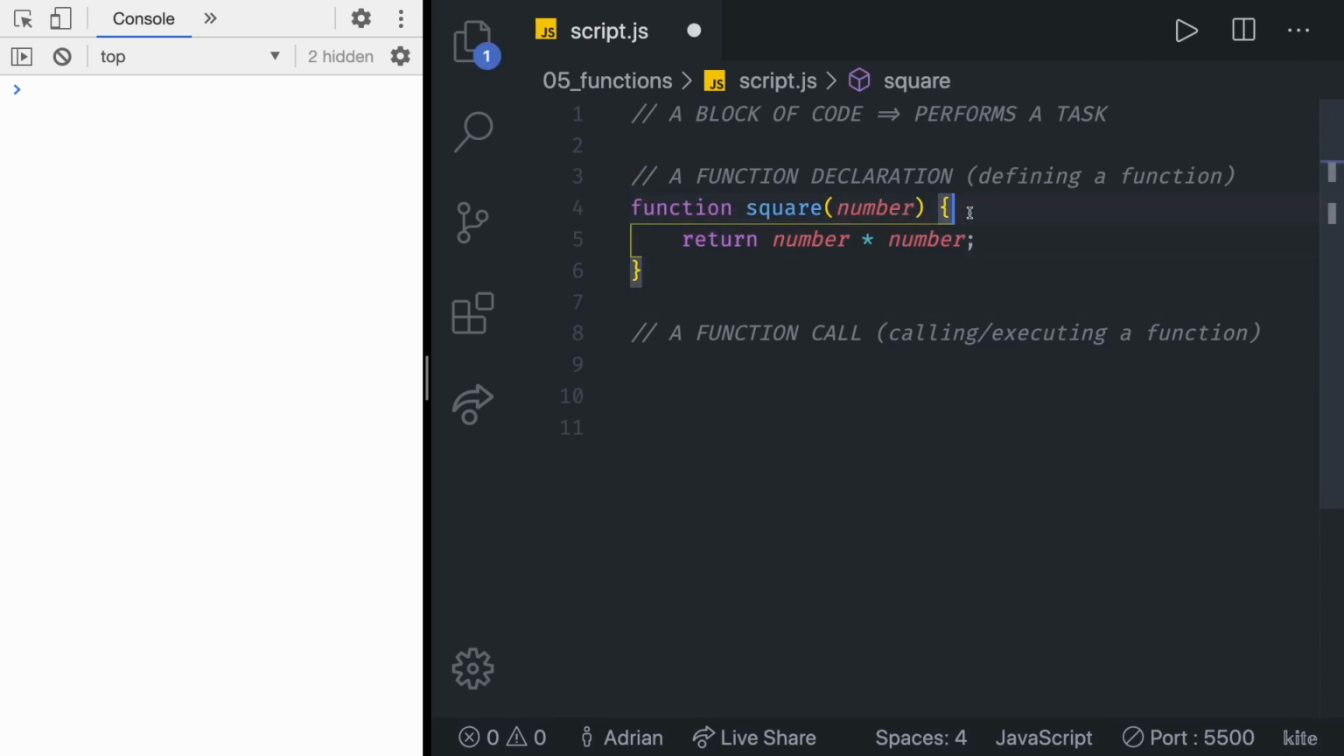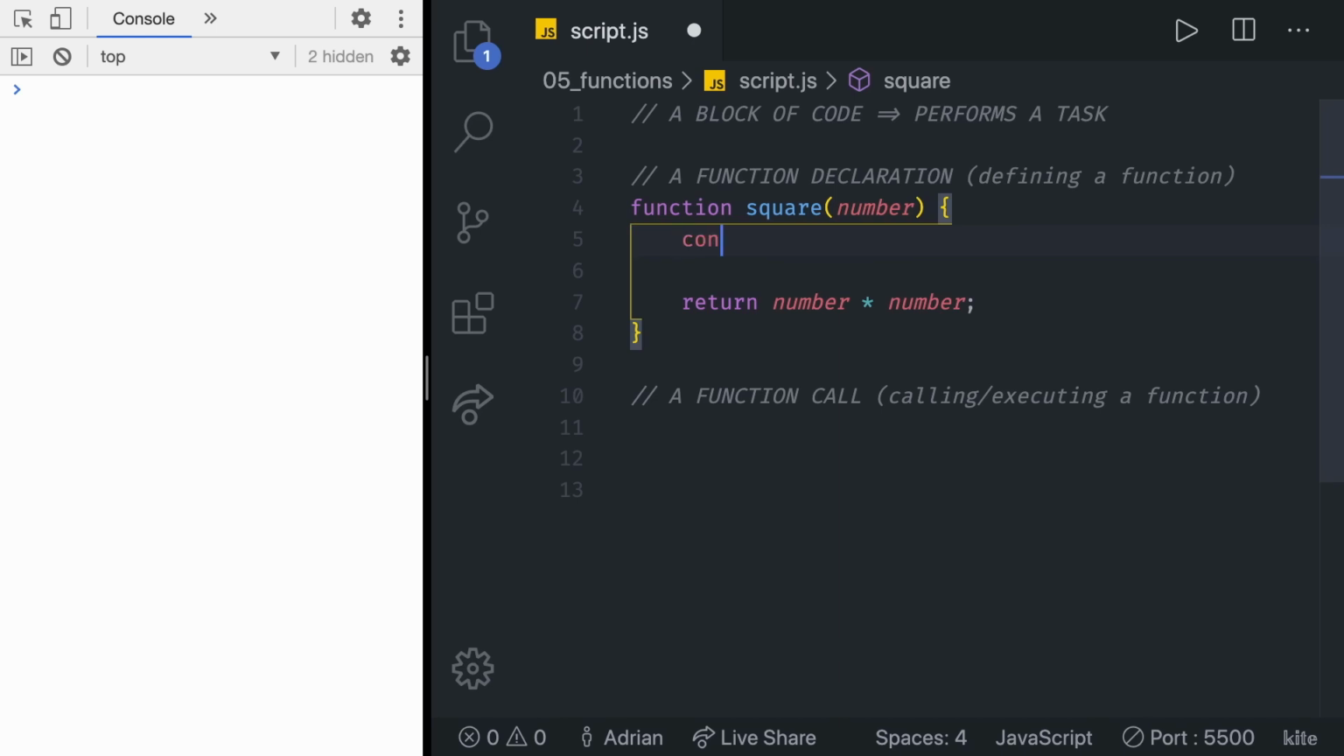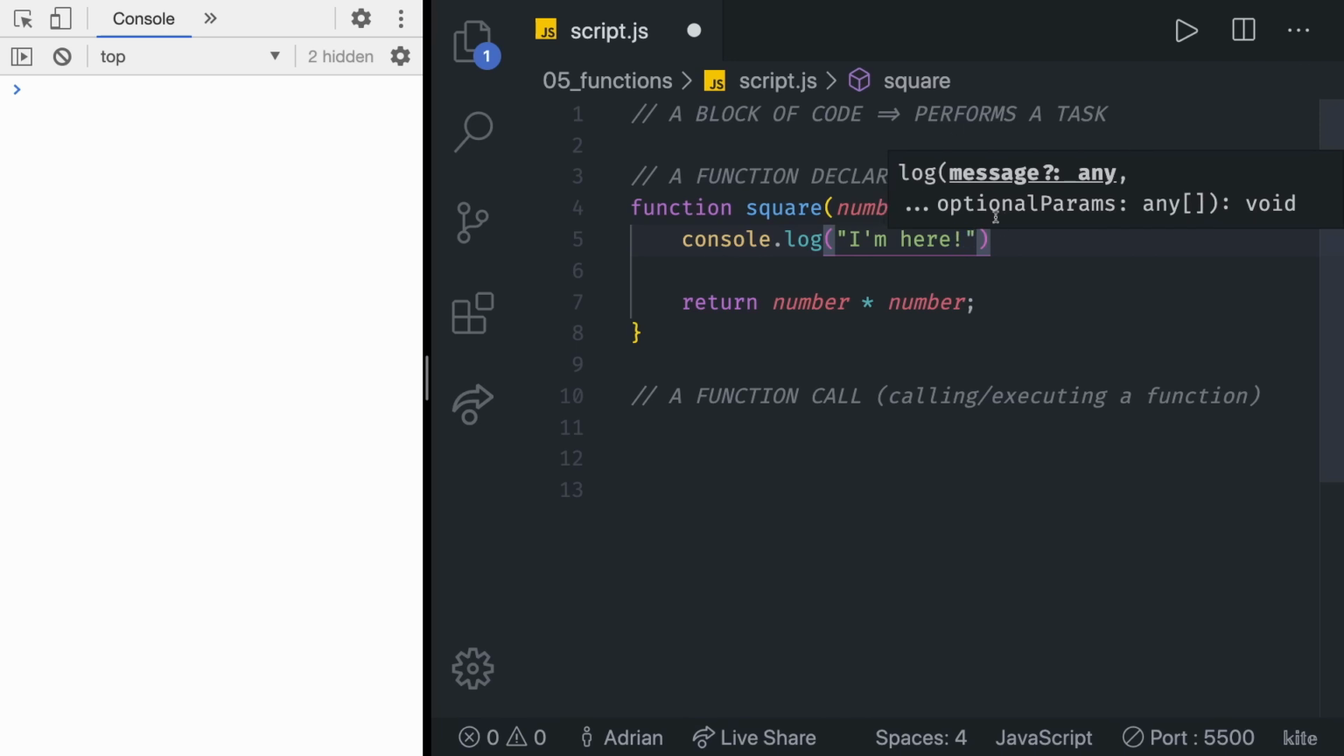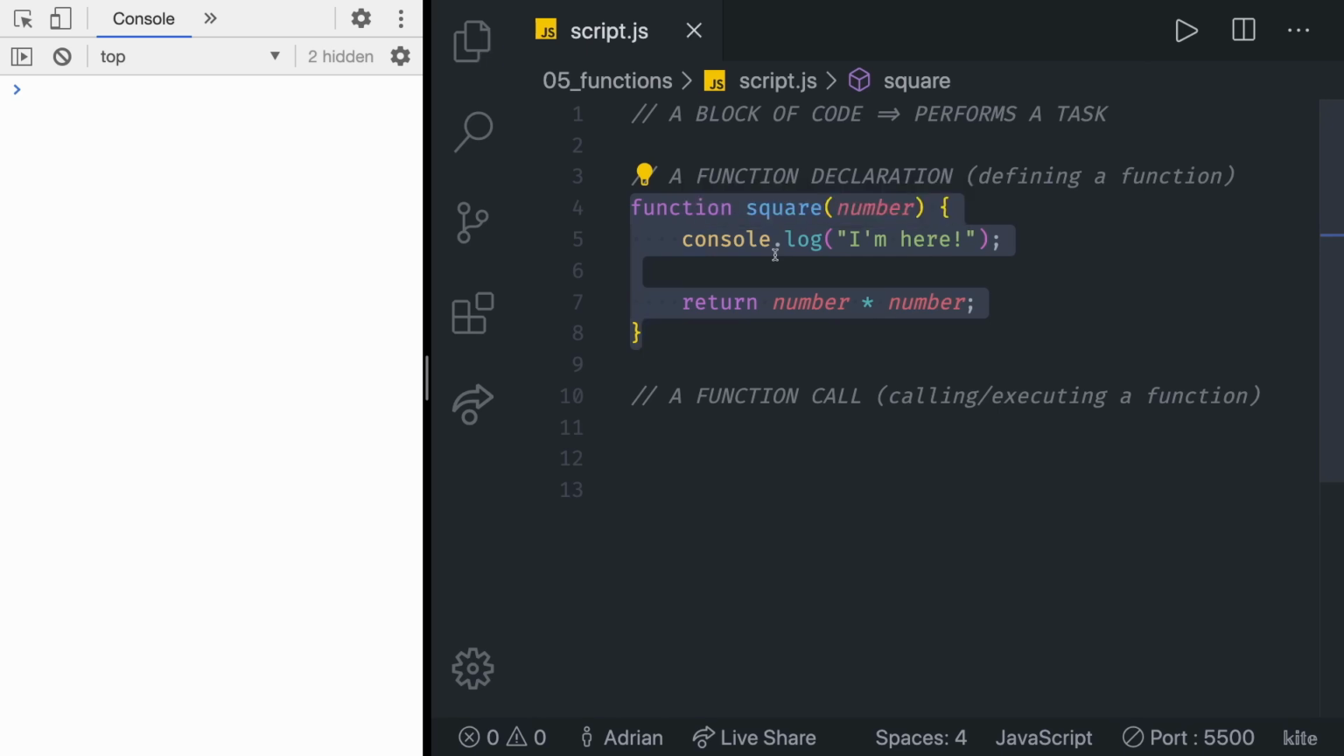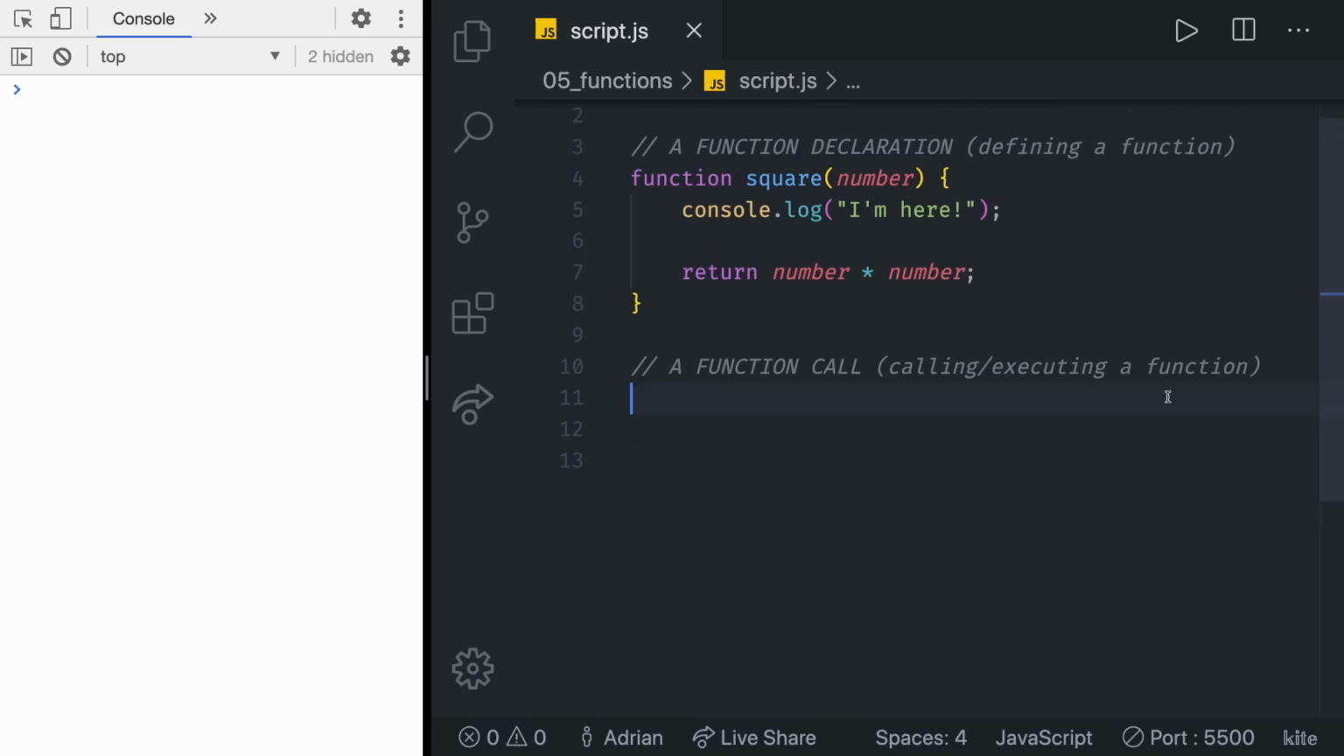We can test that if we add a simple console log right there. Console log, and let's do "I'm here." If we get this "I'm here," that means that our JavaScript code was executed inside of here. Let's save it. And as you can see, we don't get anything. That means that the code that we've written so far wasn't even executed. And that's important to understand. This is just a function declaration. We need to make a function call to actually call or execute the code inside of this function block. So let's see how we can do that.